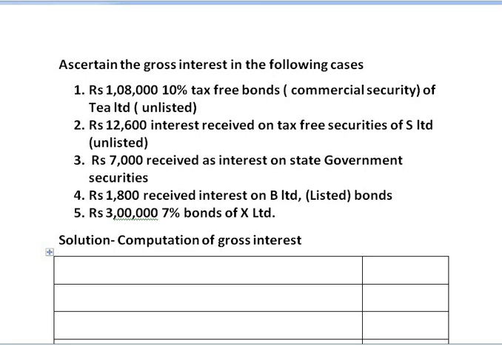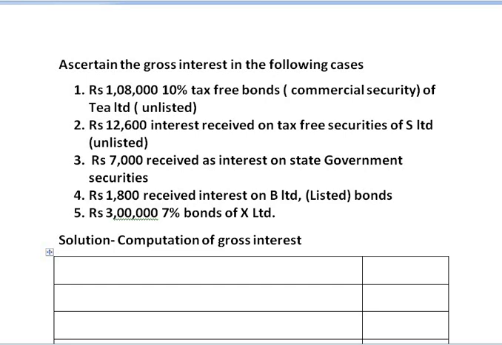Here you can see that in the first information you are given the amount invested as well as the return expected from tax-free bonds. In the second information, you are given the interest received. Third, the interest amount received.